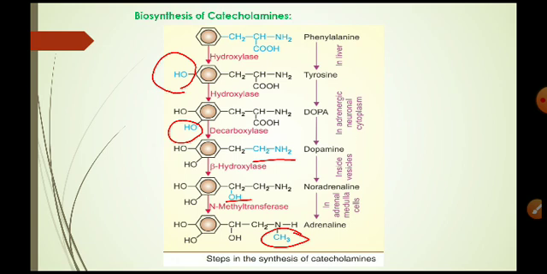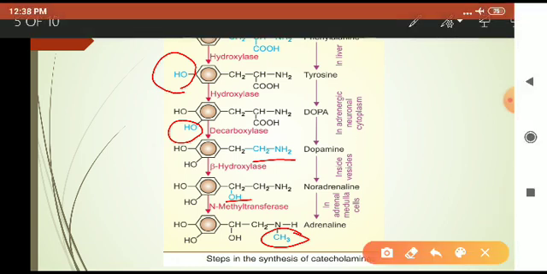This phenylalanine gets converted into tyrosine by the action of the enzyme hydroxylase, inside the liver, and there is addition of a hydroxy group. Again this tyrosine gets converted into dopa by the same enzyme hydroxylase, and there is addition of another hydroxy group.